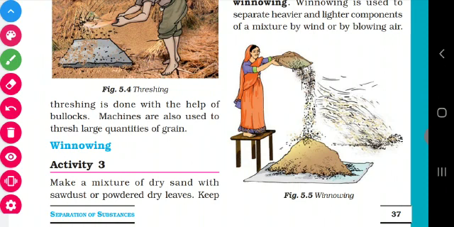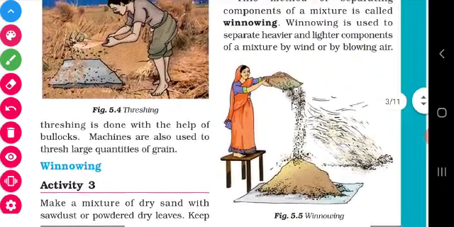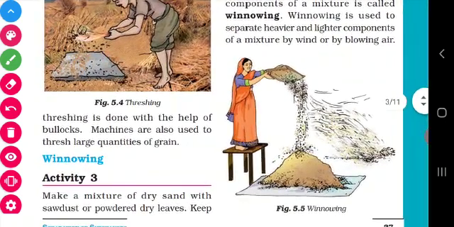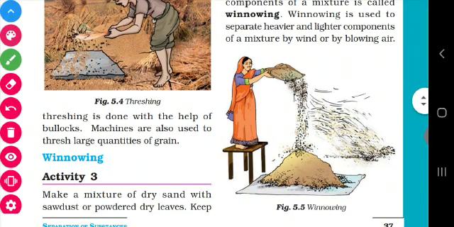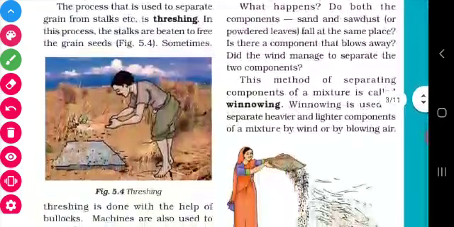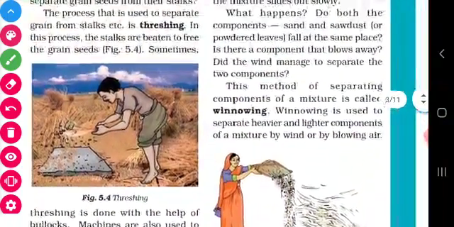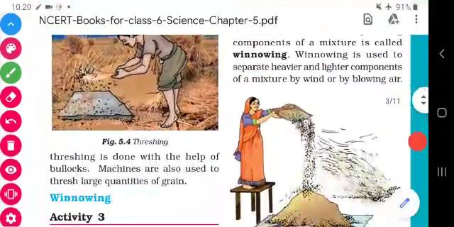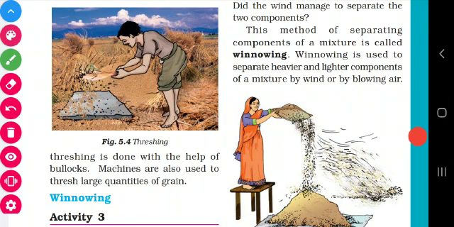If your mixture contains two substances and one is heavier and the other one is lighter, we can go for winnowing. These two substances can be separated by the action of wind or blowing air. See the substance. So what we have to do? We have to stand on a stool or stand at a particular height.